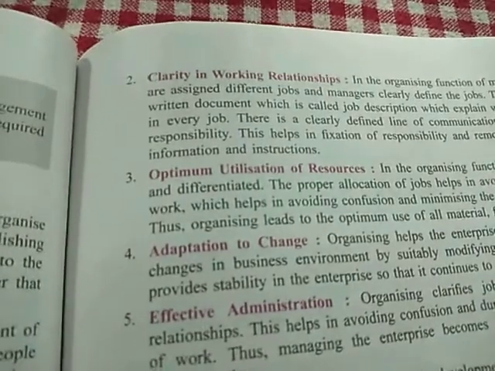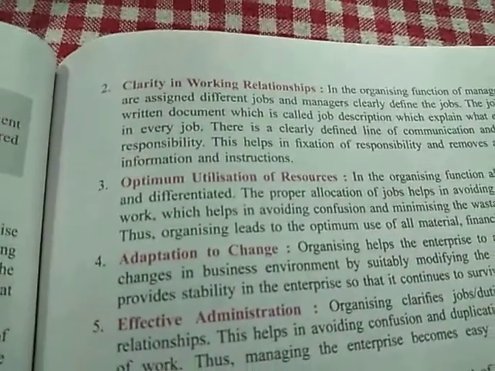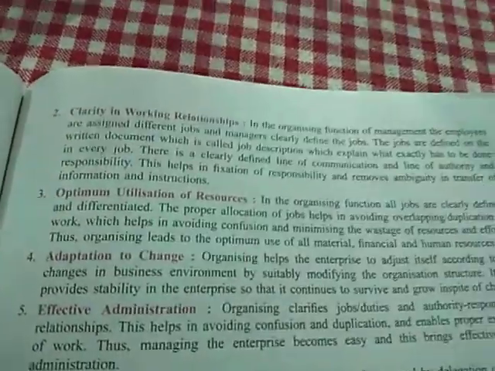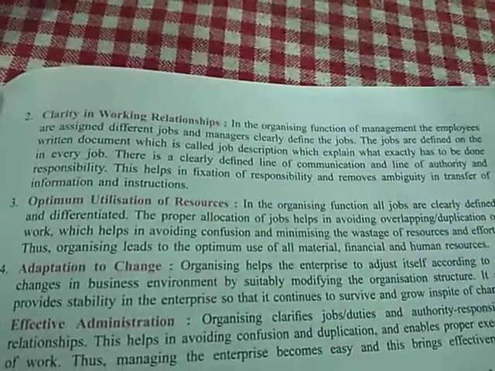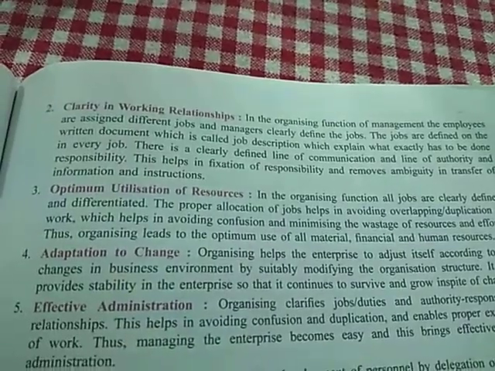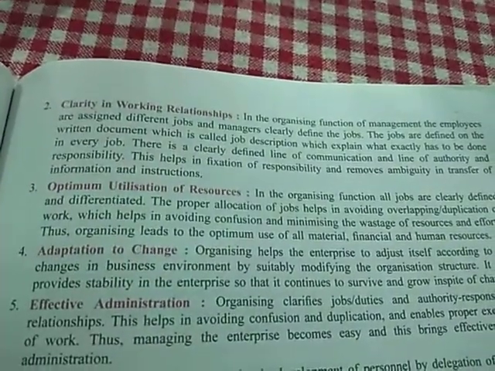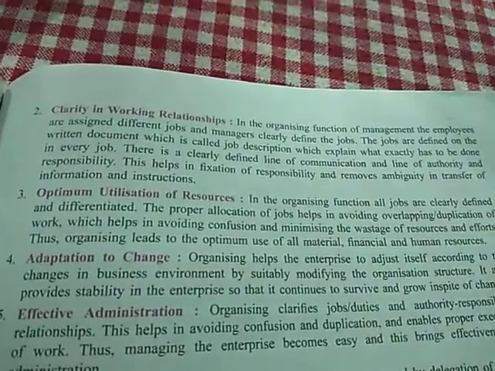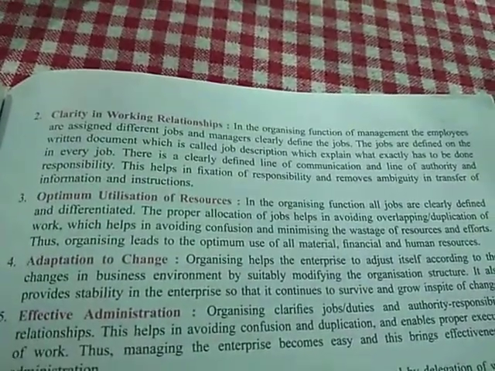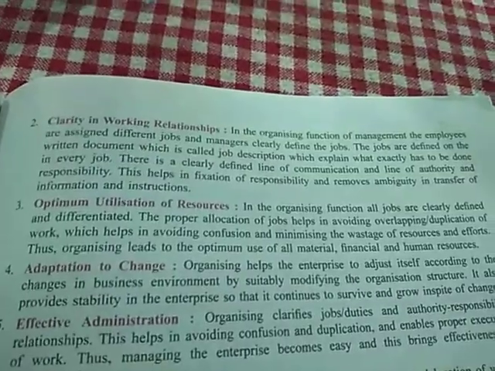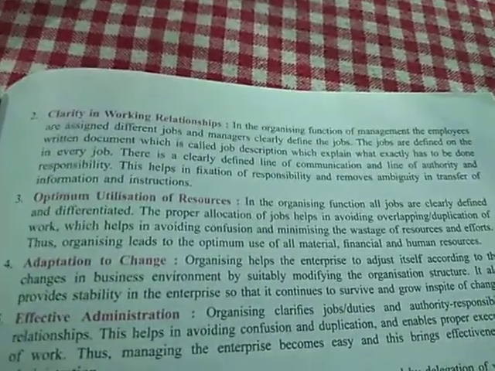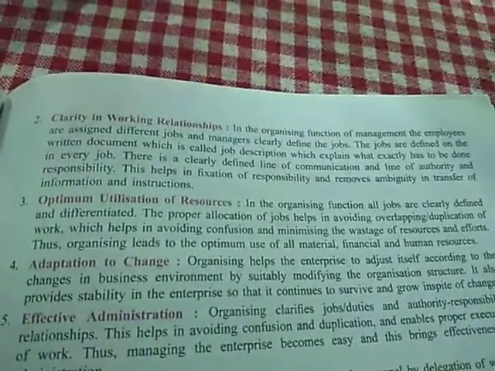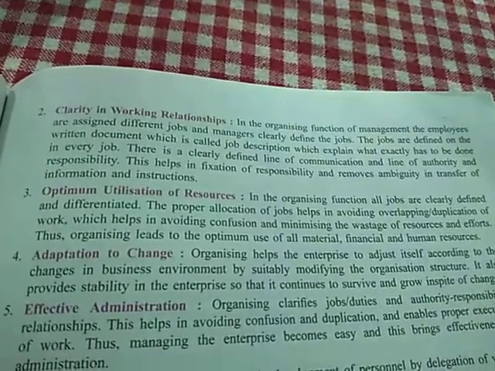We were discussing the importance of organizing. Number 2, clarity in working relationships. In organizing function, the management employees are assigned different jobs and managers clearly define the jobs. The jobs are defined on the written document, which is called job description, which explains what exactly has to be done in every job. There is a clearly defined line of communication and the line of authority and responsibility.